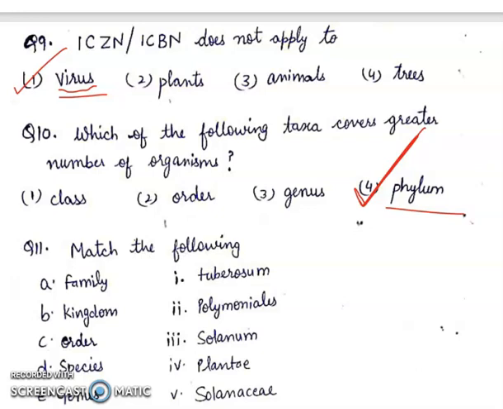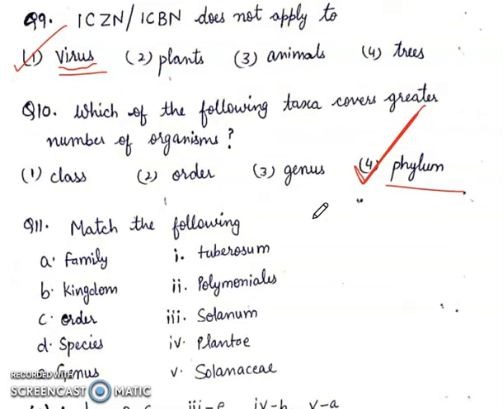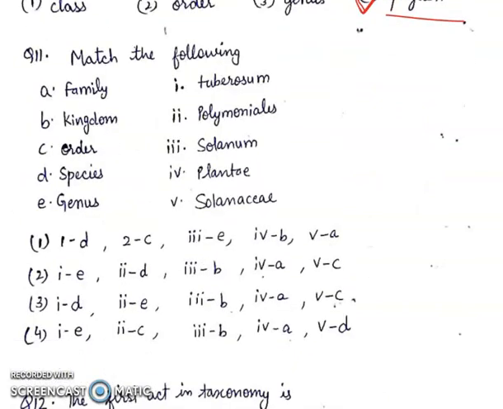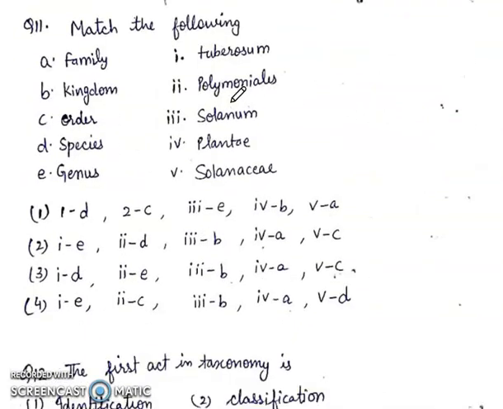Question 11 is match the following. Family, kingdom, order, species, genus. We have to match them. And these are the options. So family, Solanaceae is a family.